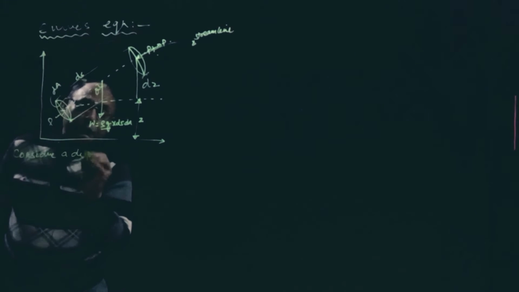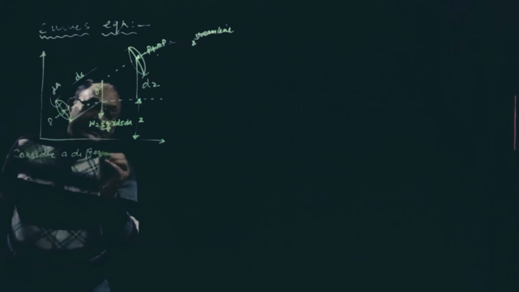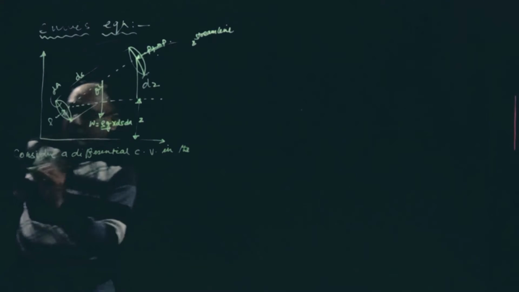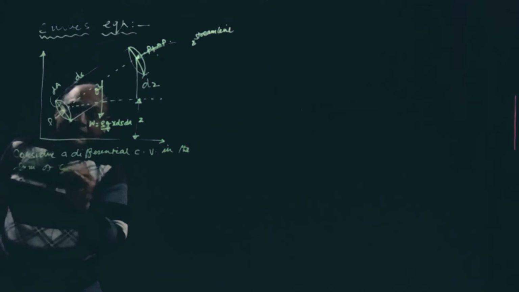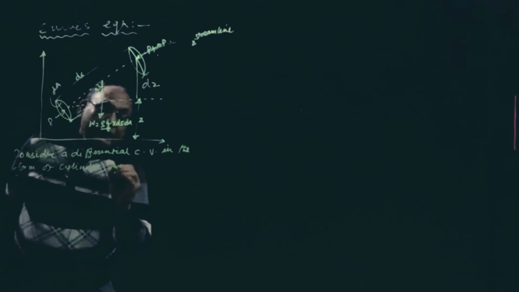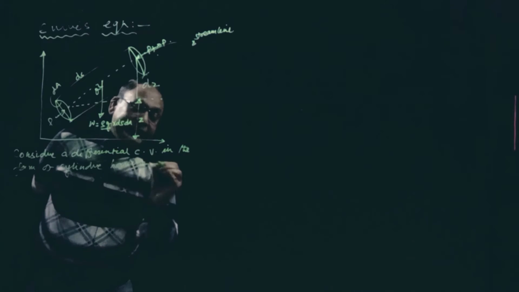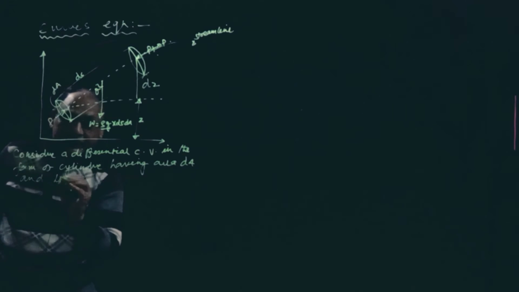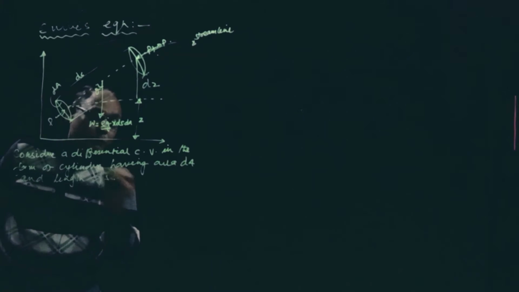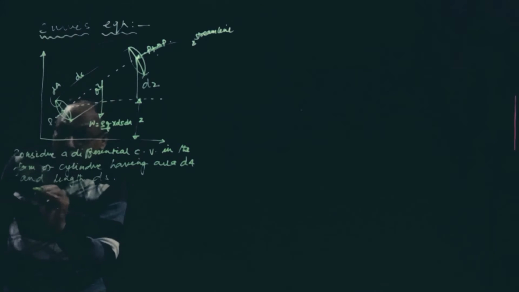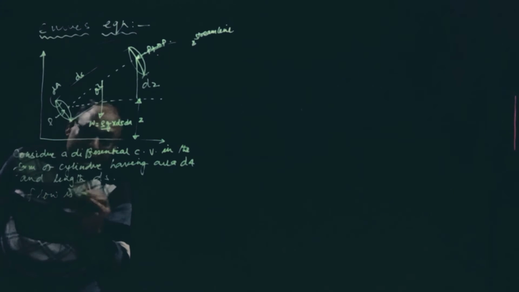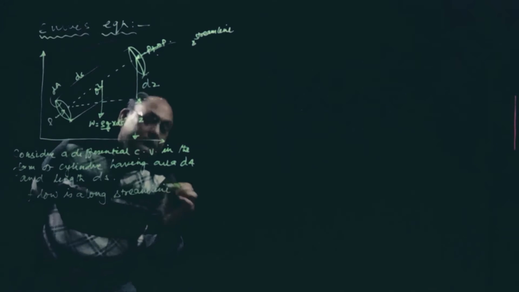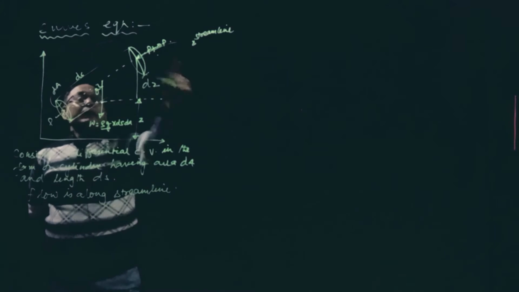So let us write like this. Consider a differential control volume in the form of a cylinder, having area dA and length ds. Flow is along the streamline.